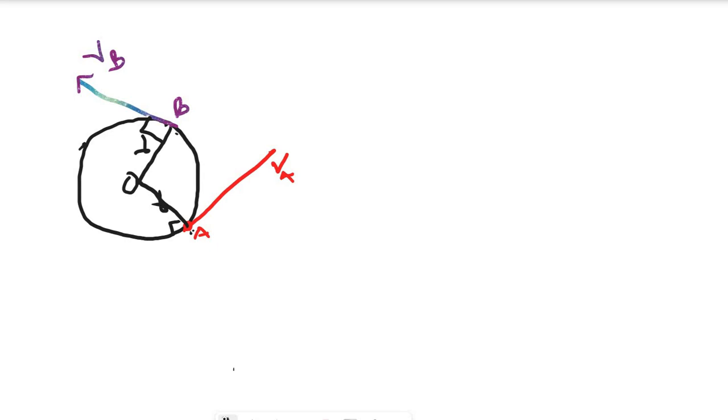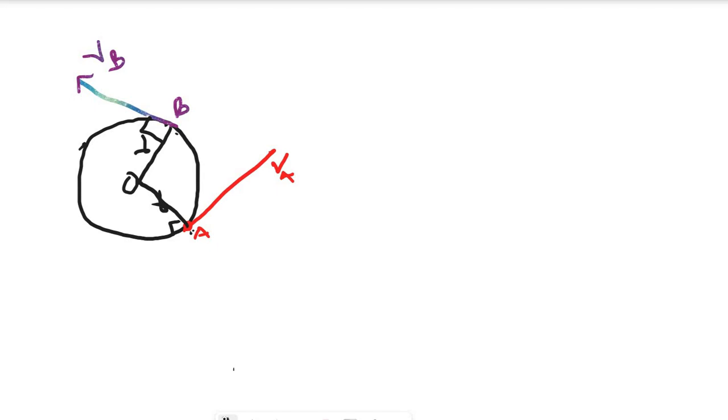It's only in circular motion that a body has a constant speed but is accelerating. Don't forget, it's only in circular motion that the body has a constant speed but is accelerating. The reason is that the body is continuously changing direction. Now, remember that speed is a scalar quantity. It has no direction, while velocity is a vector quantity. So that's why I drew the direction tangential to the circle. Now, this is VA, this is VB.